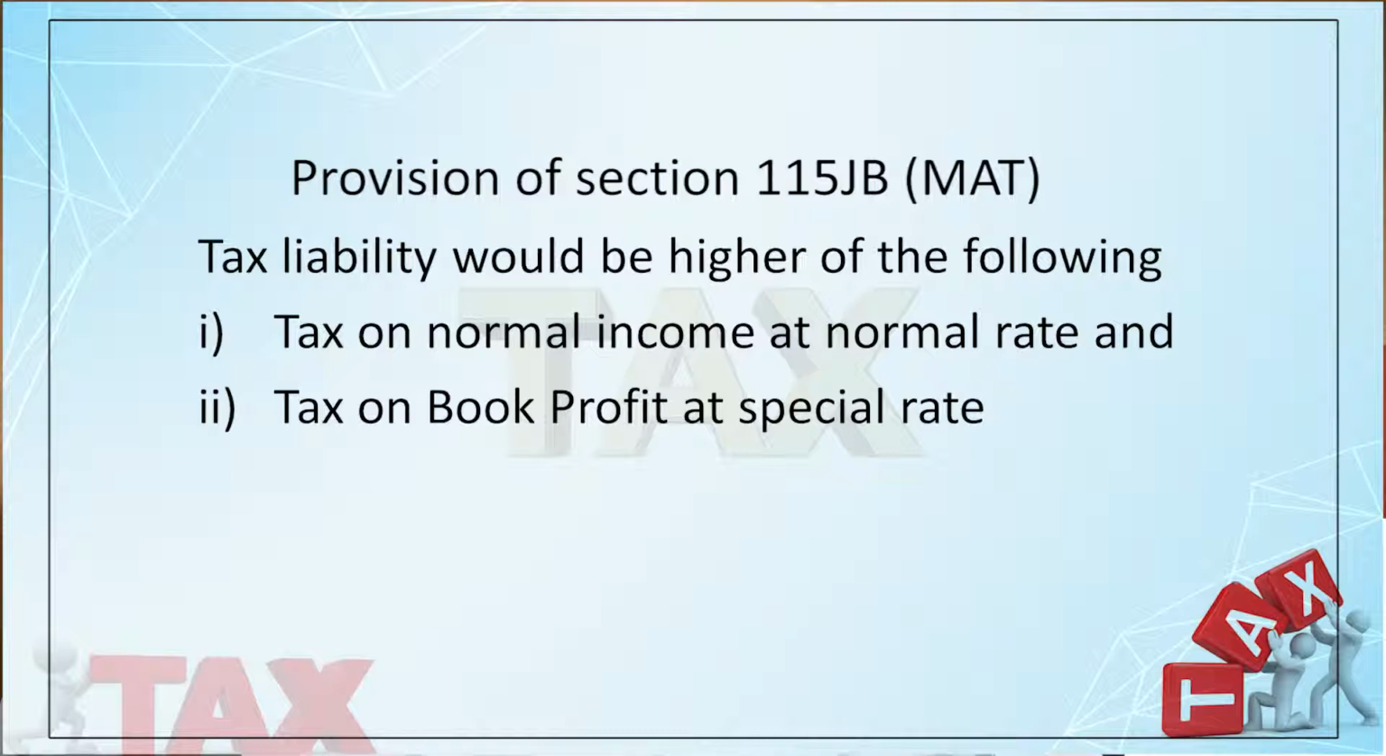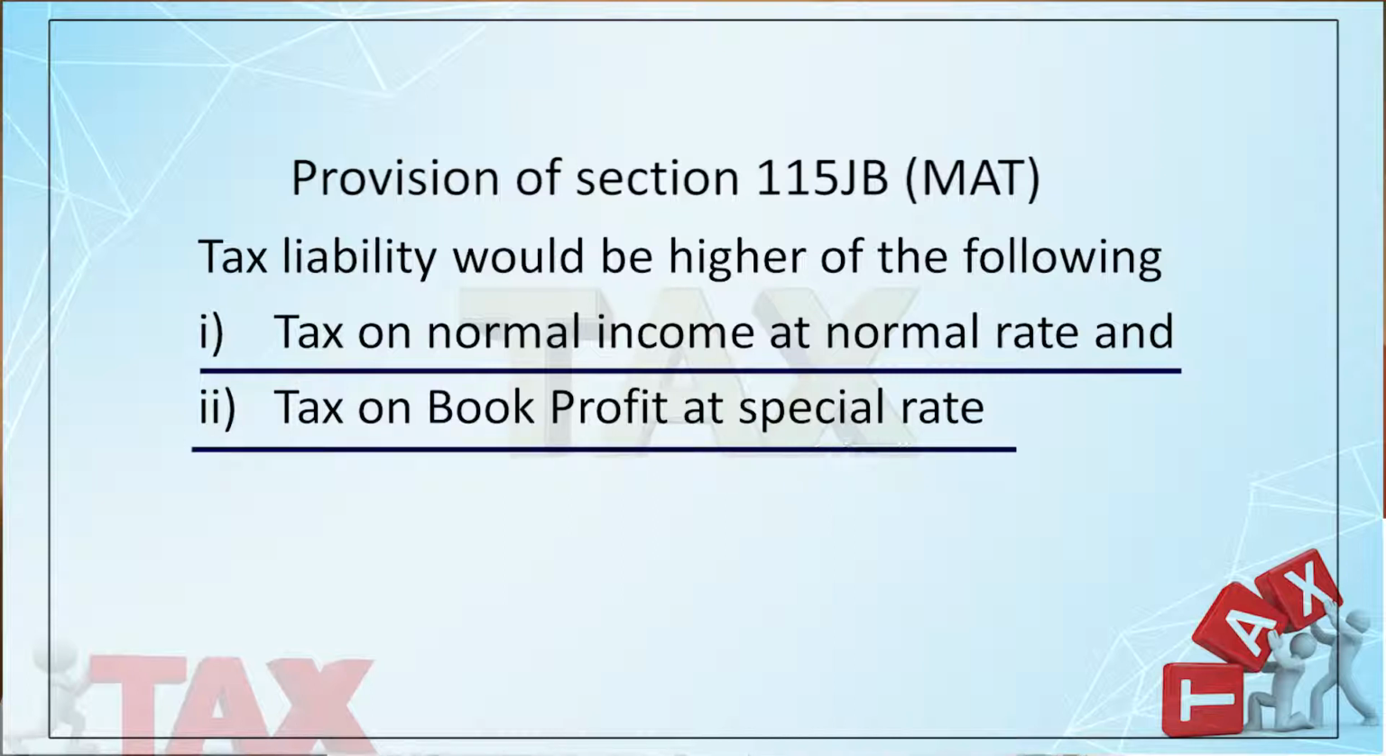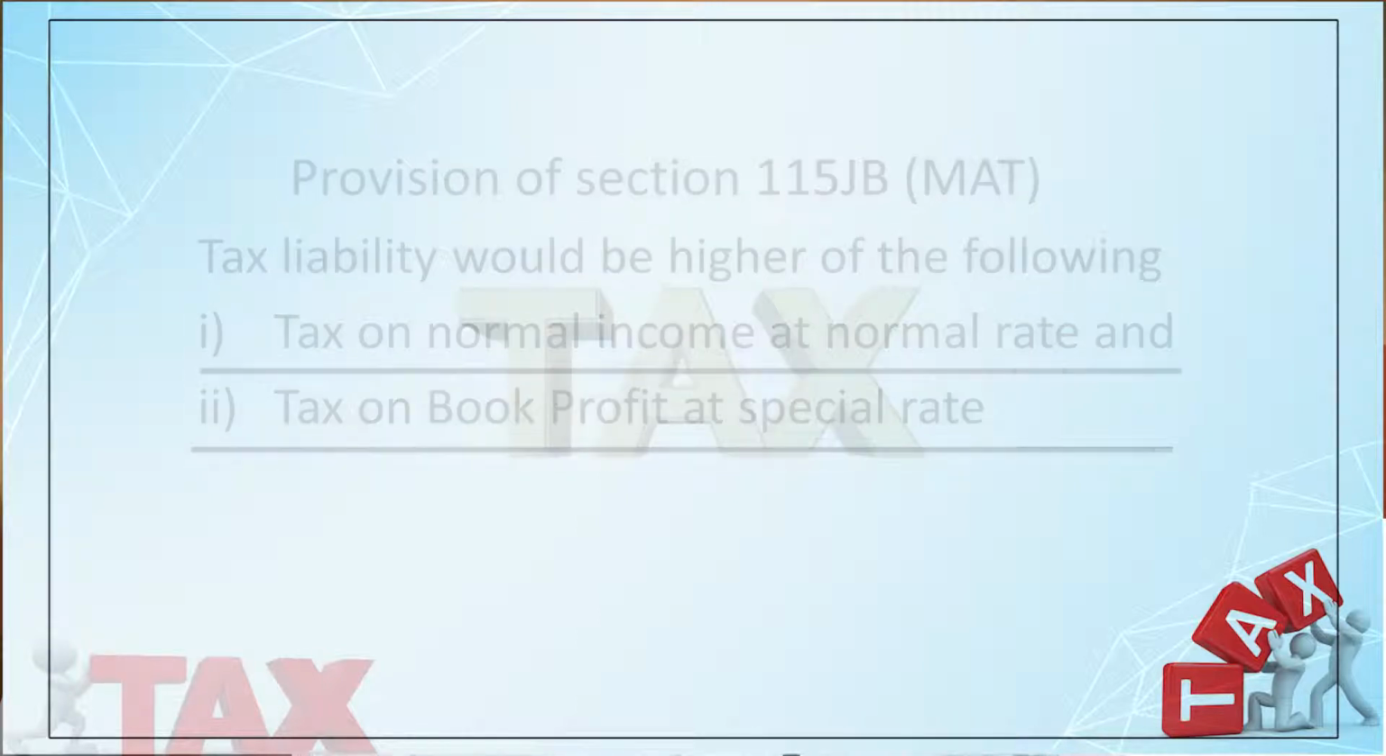In both cases, the rate is 18.5% plus. Now, in case of MAT, once again the company has to pay tax, whichever is higher of the following. Number one is the tax on normal income at normal rate, and the other is tax at the specified rate, that is 18.5% plus cess, which comes to 19.055%, on the book profit. In case of a firm, it is the adjusted total income, but here it is the book profit, whichever is higher.